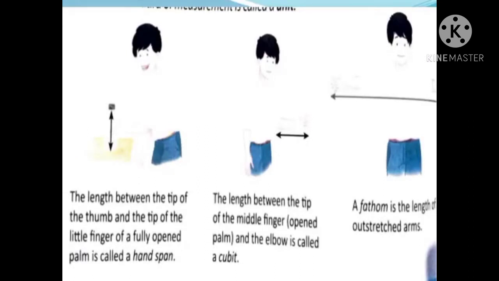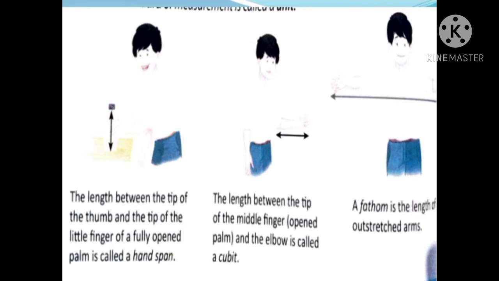The figure shows what is one hand span. So how much is your hand? The entire hand. Okay, you know what is your hand, isn't it? The length of your entire palm is called as what? Hand span. Okay, so the length between the tip of the thumb to the tip of the little finger of a full open palm is called a hand span. Okay, the entire hand span from this edge to the other edge of your hand. Okay, that is one hand span.